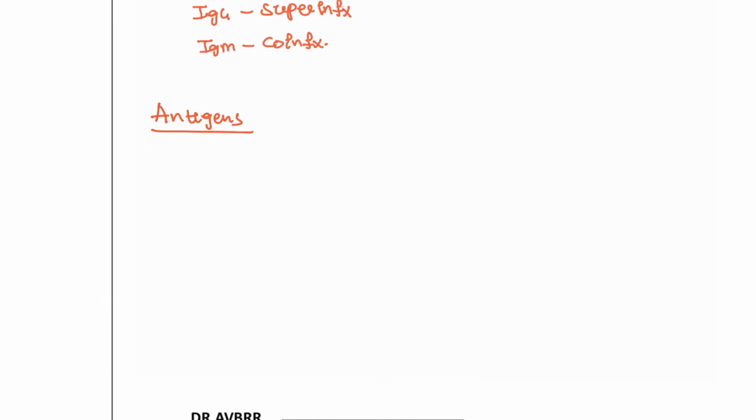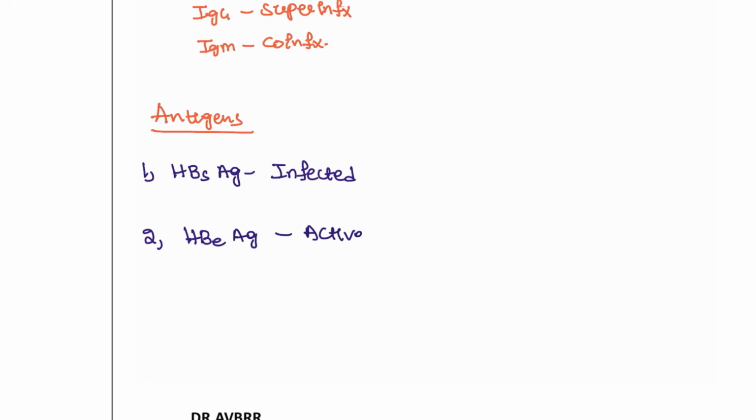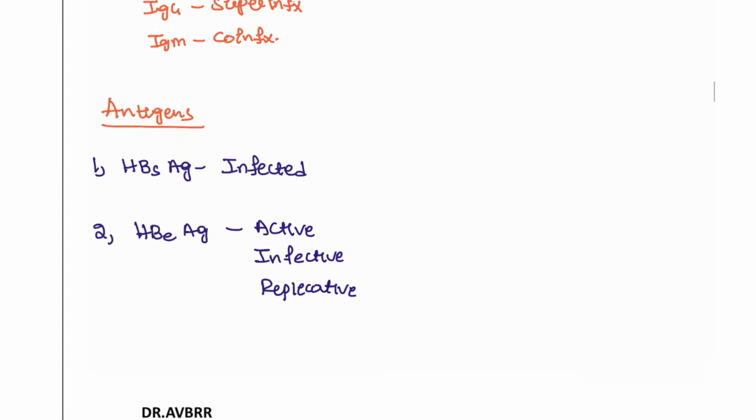We develop the antigens. What are the antigens that we developed so far? The first antigen produced is the HBsAg. This will tell us whether we are infected or not. The second antigen produced is the HBeAg. Okay, this will tell us it is active, infective, and highly replicative. All this will be understood by the HBeAg.